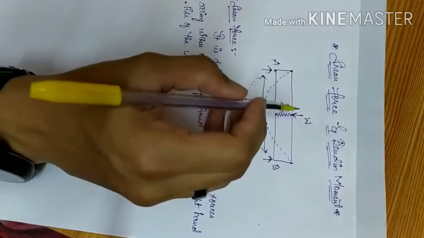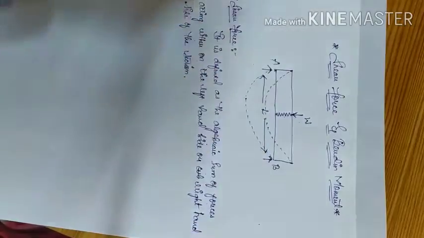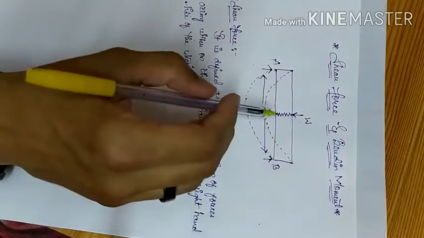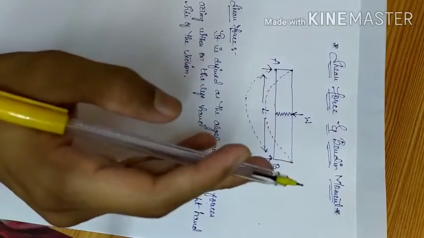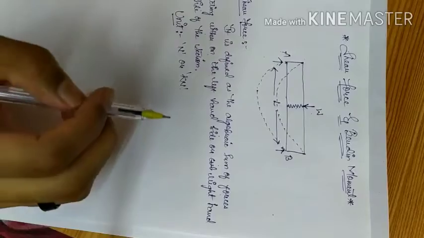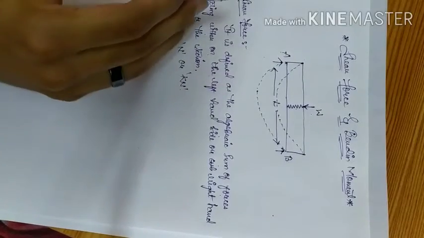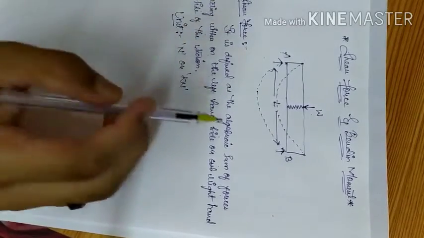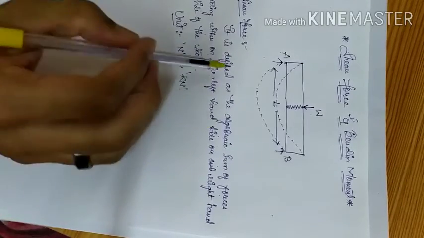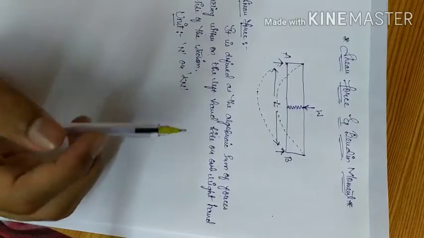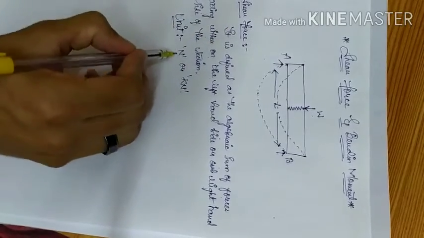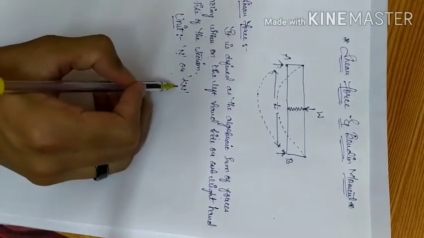So we can add all the forces on the left hand side of the section, or we can add all the forces acting on the right hand side of the section. By adding the forces on either the left hand side or the right hand side of the section, we can obtain the shear force of that particular beam. As this is a force, the unit of shear force is Newton or kilonewton.